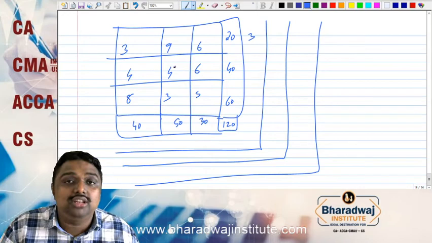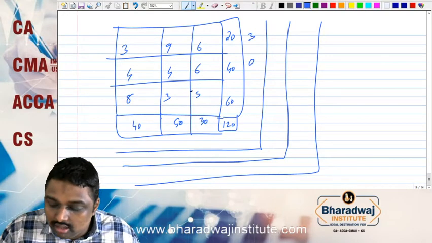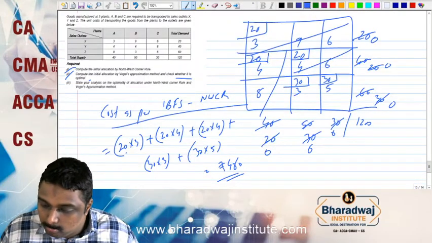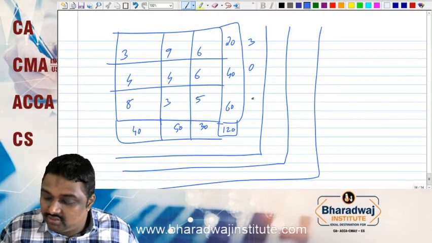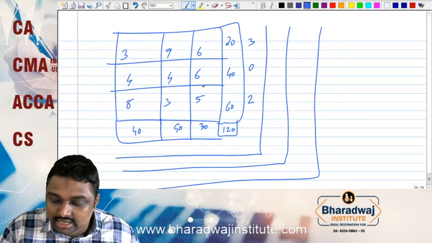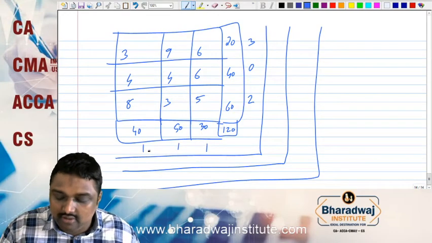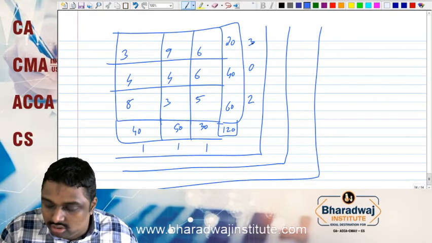Here 4 and 4 are the least two costs, the difference is 0. 3 and 5 are the least two costs, so the difference will be 2. For the columns, the least costs are 6 and 5, difference 1; 3 and 4, difference 1; 3 and 4, difference 1. Now we have the penalties 1, 1, 1, 2, 3.